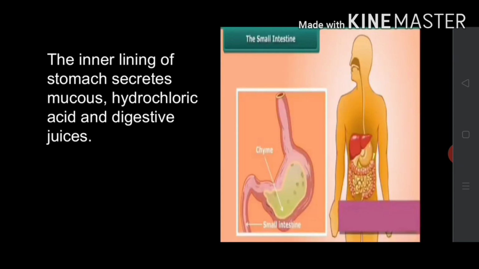The inner lining of the stomach secretes mucus, hydrochloric acid, and digestive juices. The mucus protects the lining of the stomach. The acid kills many bacteria that enter along with the food and makes the medium in the stomach acidic.